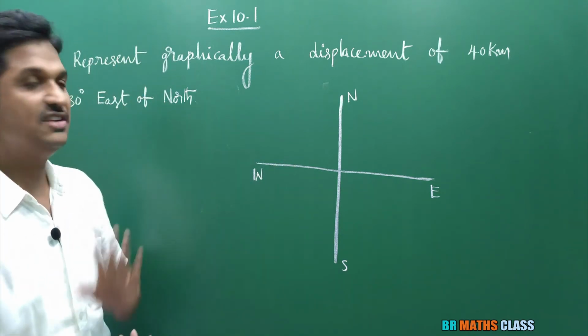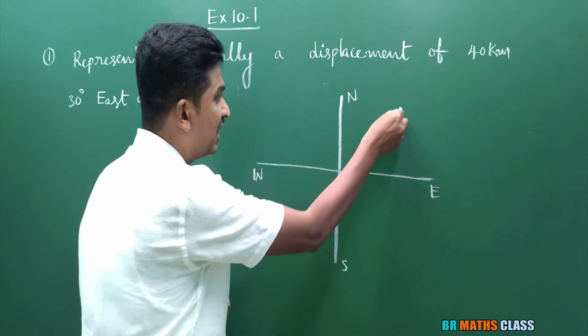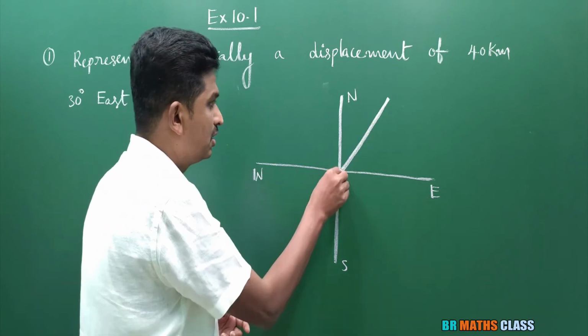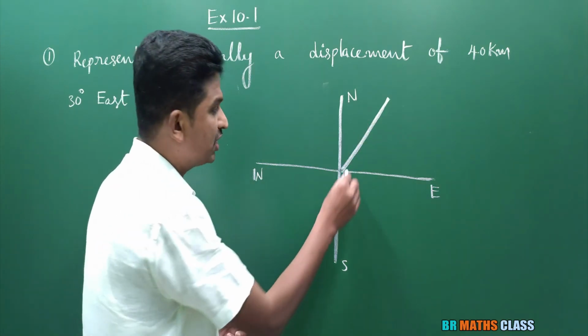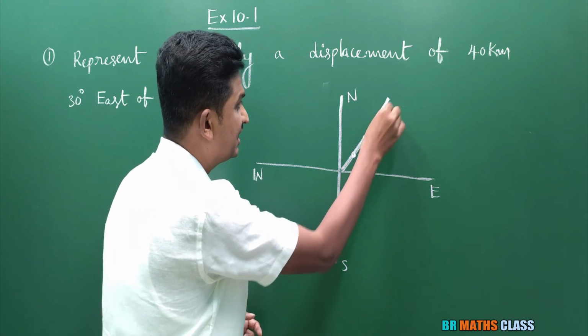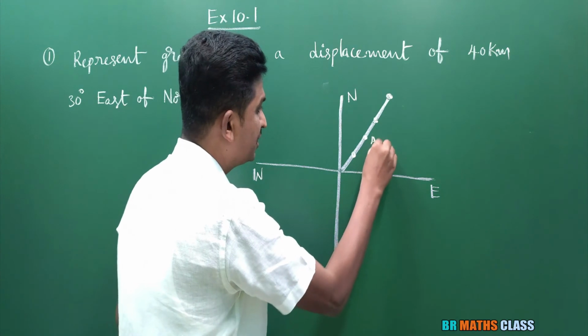I'll mark that displacement. Suppose 10, 20, 30, 40 like this. This is the displacement of 40 kilometers.